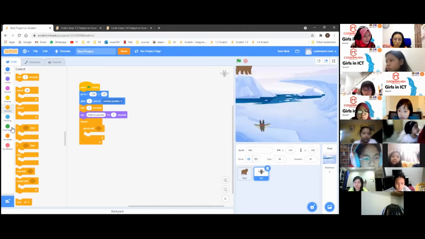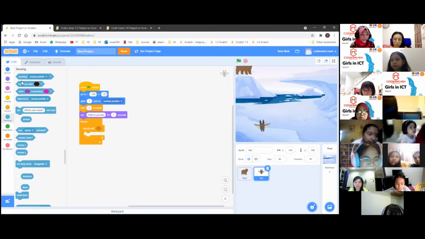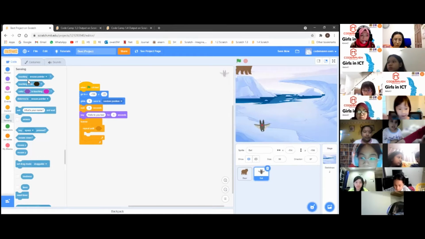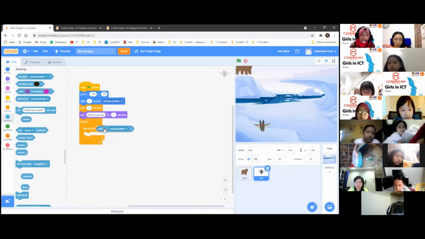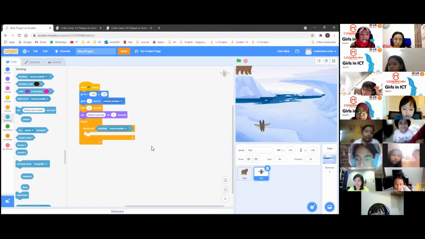We will go to this sensing block. As you can see from the top part, the first one, touching mouse pointer. First, let's drag this one. We put it inside the diamond, replacing the empty diamond area. So here you put this condition.